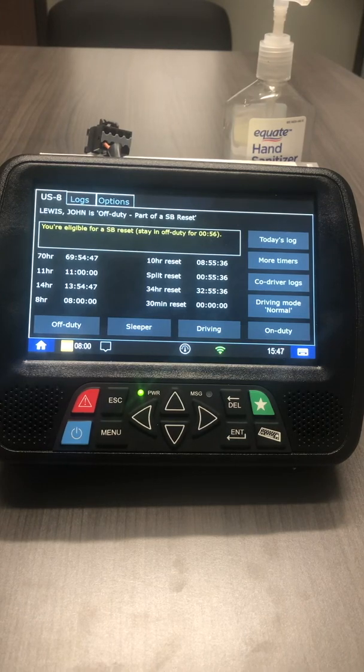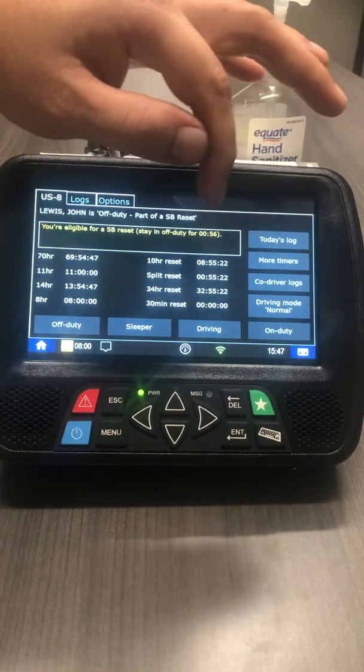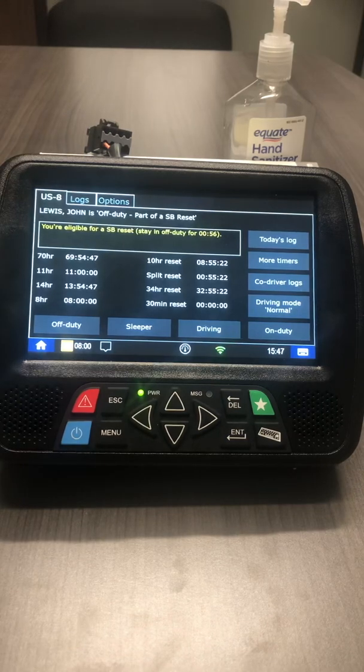Back to the main screen, US 8. PC here is 30 miles a day. We do not have creeper mode, so in the event you are moving your truck without a pre-trip in, it will go into instant violation.